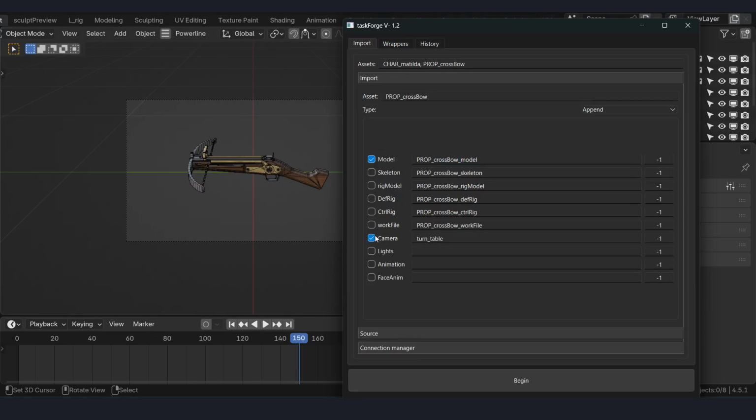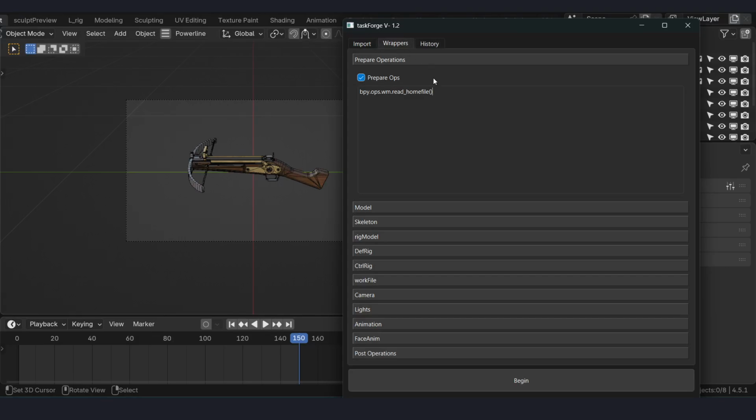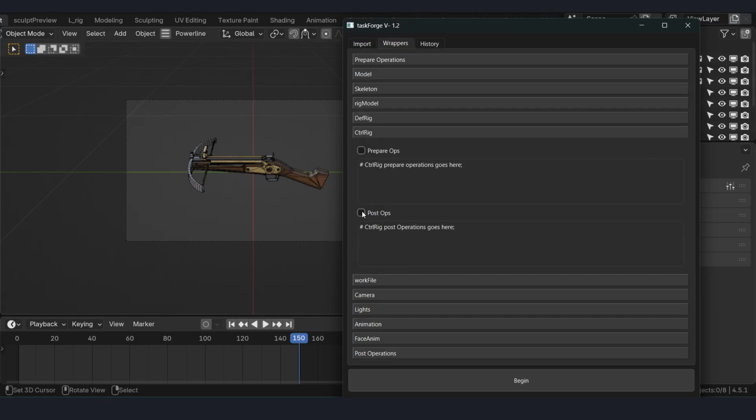and then you select your control rig and then write a wrapper code after the control rig. It then imports model and then your control rig, and call your post control rig operations here. For example, select the model, updated model, and then apply the shape key to the current model which is in the control rig.